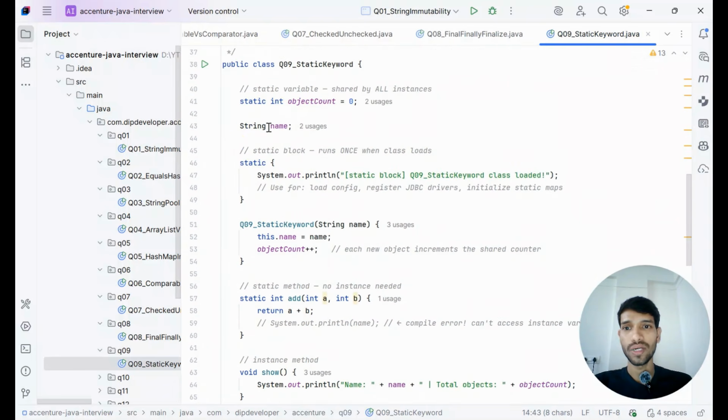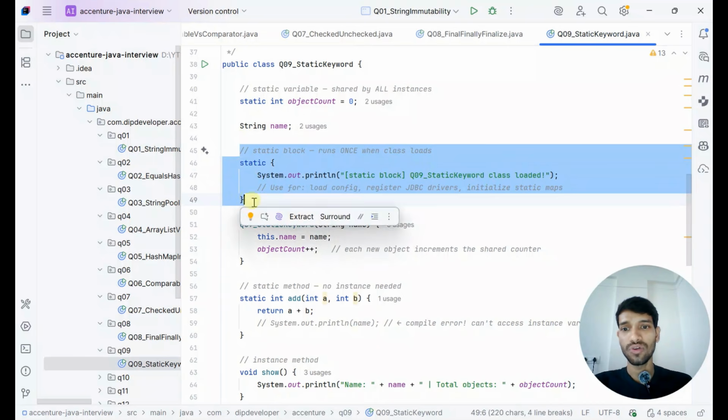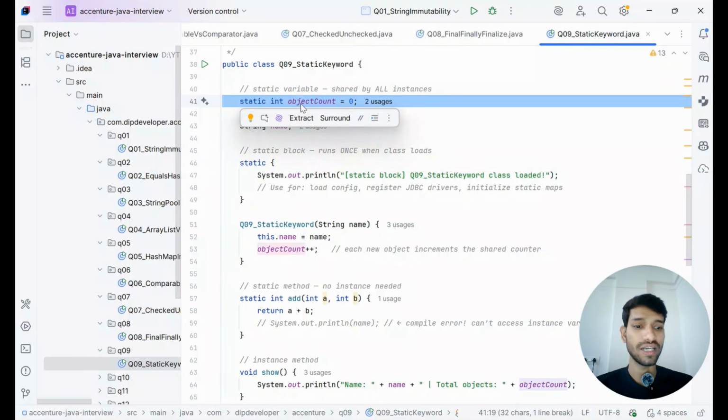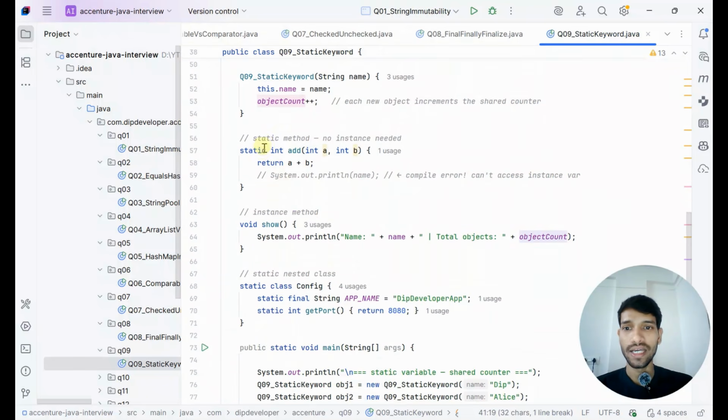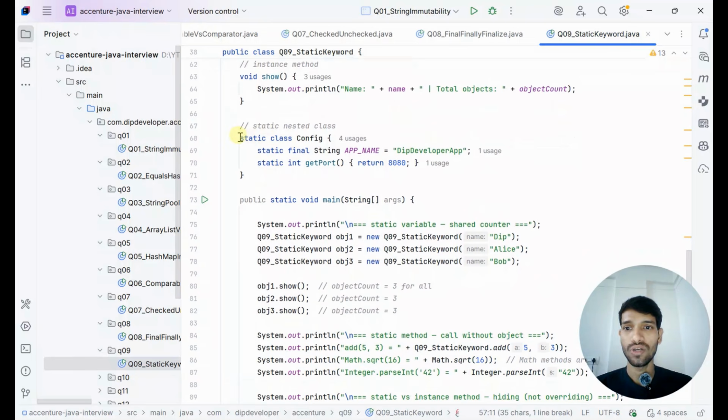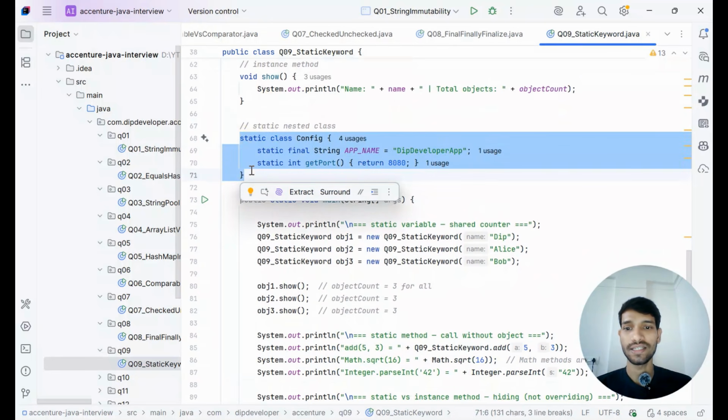If we check this particular code, we have a static block, here we are making the field static, and here we make the method static. You can check this, here we are making a static nested class.